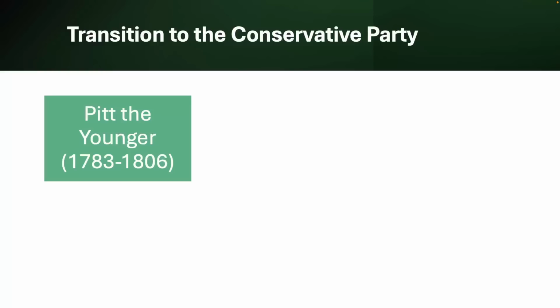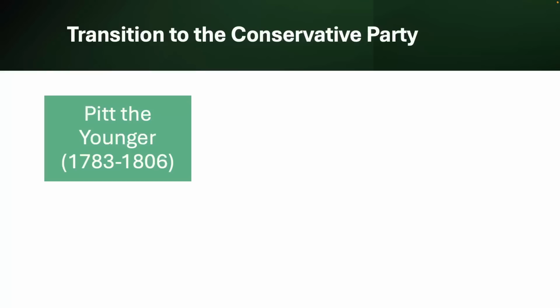Now, for those of you who studied the Industrial Revolution in A-level history, you will be familiar with William Pitt the Younger. William Pitt the Younger was Prime Minister from 1783 to 1801, and then again from 1804 to 1806, hence why I've put this sort of the general period in which he was operating.